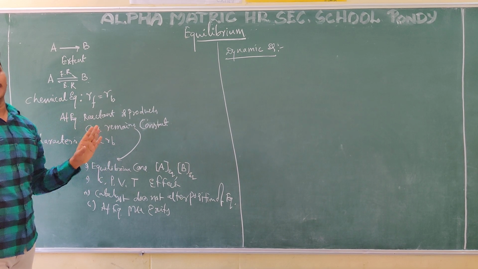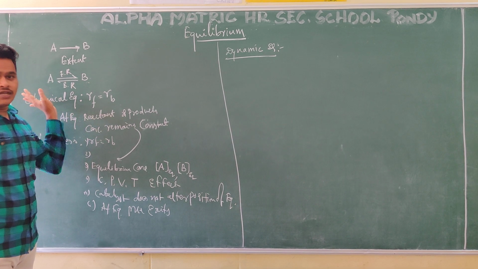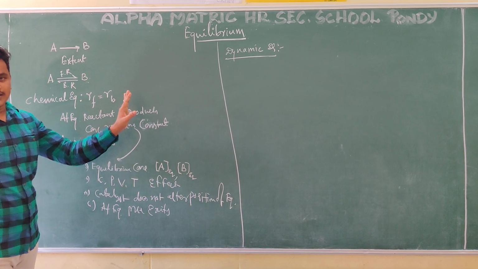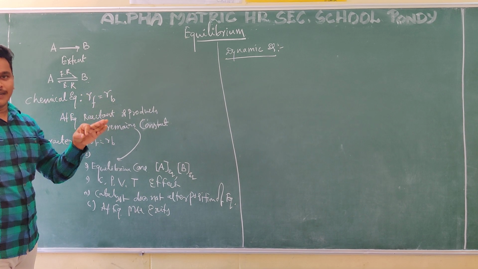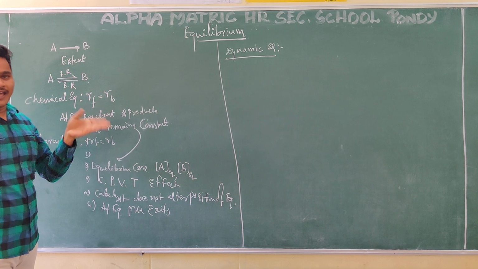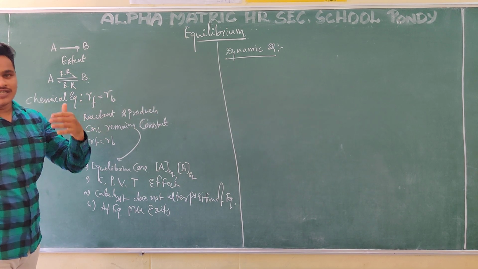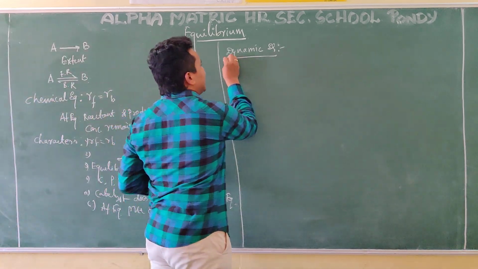It is not stopping. At the equilibrium state, A remains a constant value and B remains a constant value, but that doesn't mean the reaction is stopping. That means A is converting into B and B is converting into A in the same time. That is motion. Dynamic means motion, so it is called a dynamic equilibrium.